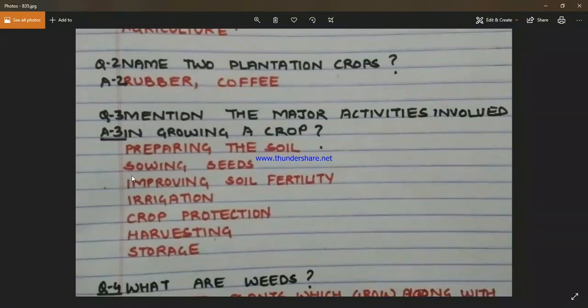Preparing the soil, sowing seeds, improving soil fertility, irrigation, crop protection, harvesting and storage.